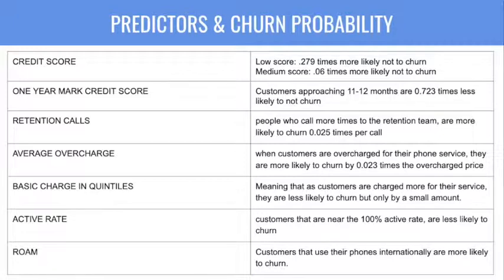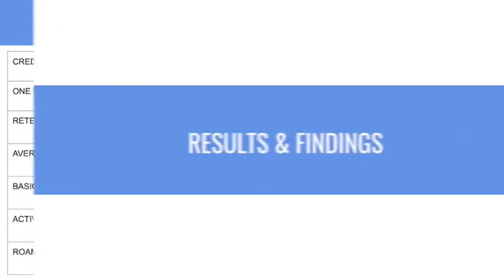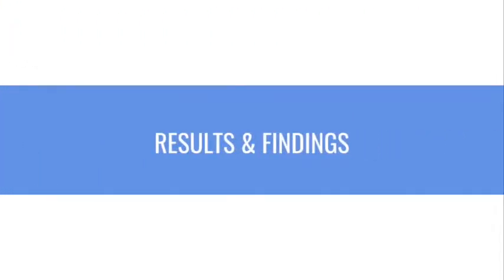And lastly, the roam predictor. Customers that use their phones internationally are just more likely to churn. As the mean number of roam calls goes up, the likelihood of the customer not churning goes down by 0.067 times. So now that we've covered each of the predictors within our model and how they affect our churn probability, let's move on to our results and our findings.